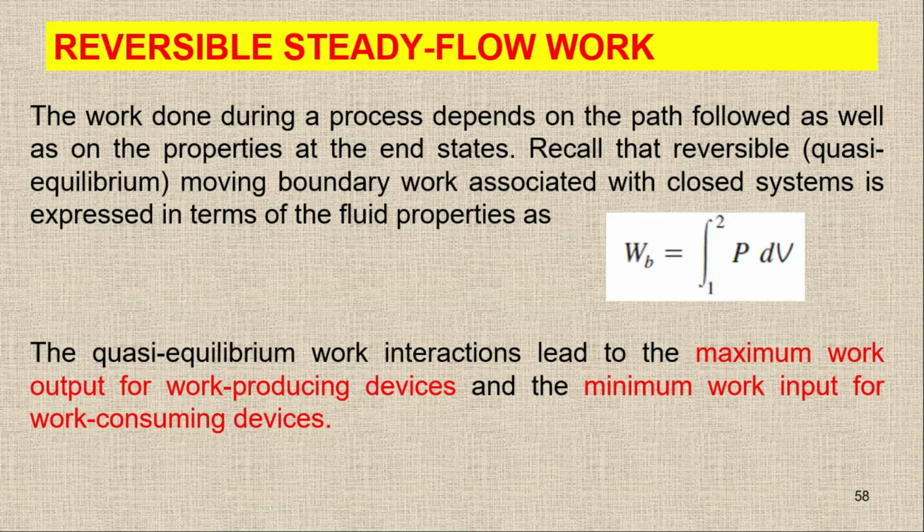So if we have a compressor, we are going to spend less work, and in the case of a turbine, we will get the maximum work output. This is possible only when we have the ideal process. Otherwise, it is not possible.